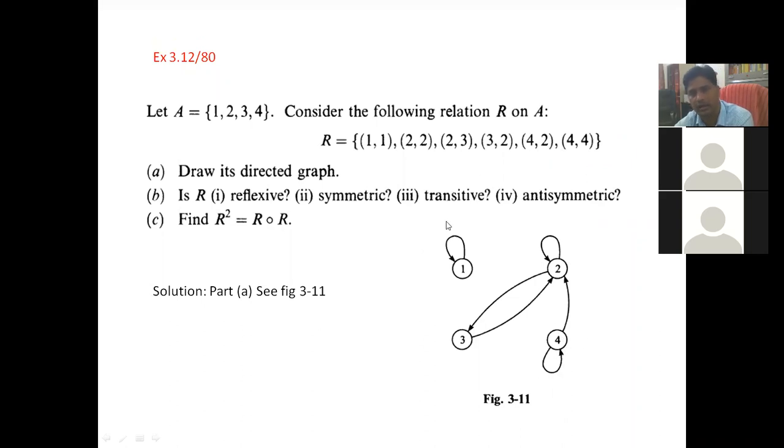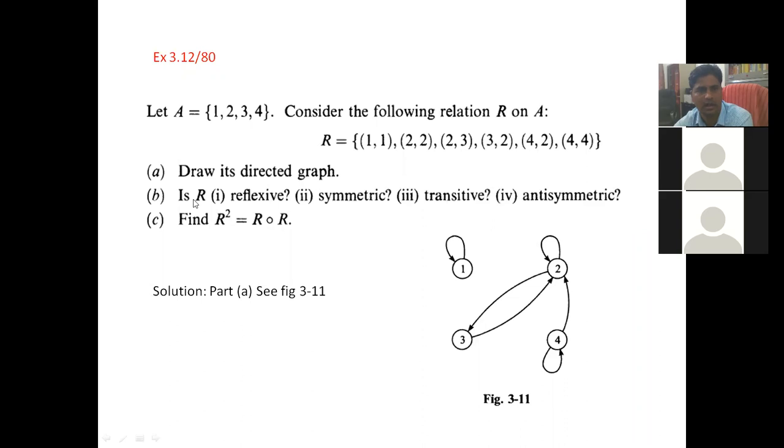And for all other pairs, you see 2 is related to 3, so you put an arrow from 2 to 3 pointing towards 3. Similarly, (3,2) is there, so you make an arrow starting from 3 towards 2. The arrow is towards 2. So this is how we draw a directed graph of a relation.